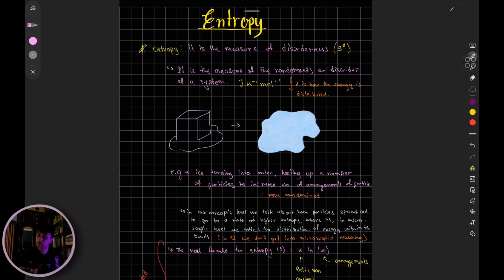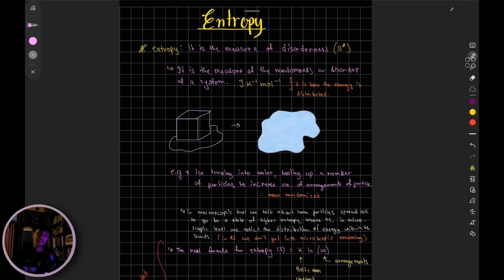When you have more particles, the arrangement of energy is greater. When you have fewer particles, the arrangement of energy is less. When you add temperature, you supply energy, there is a greater number of arrangements of the energy within the particles.